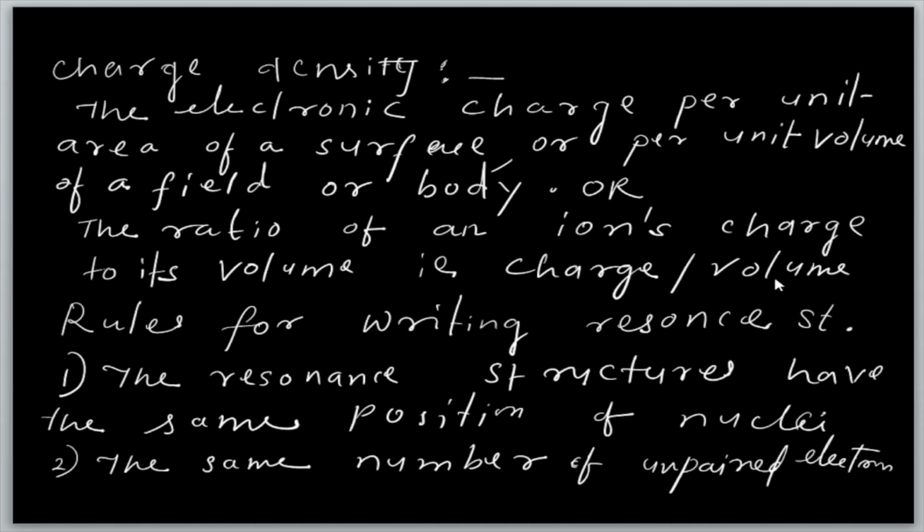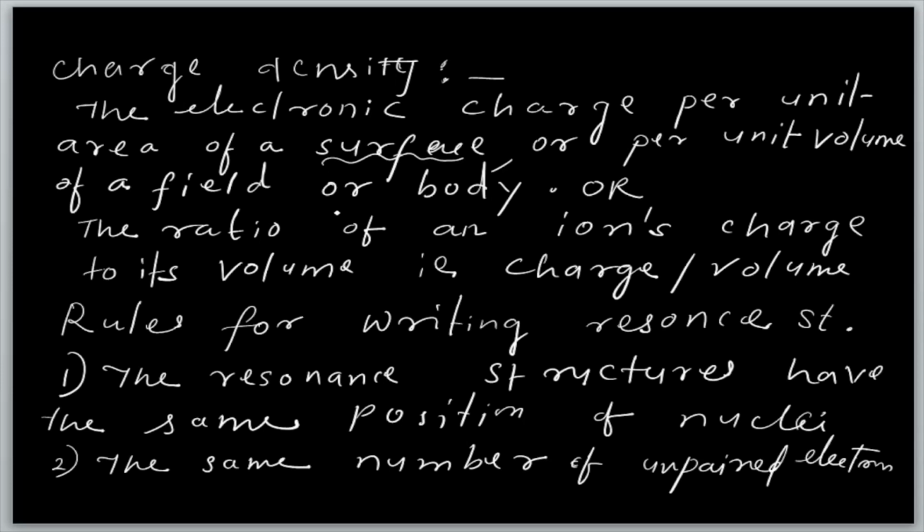So what is the charge density? That means electronic charge per unit area. You take the area of the surface, or you take per unit volume of the field or a body. This is called charge density.